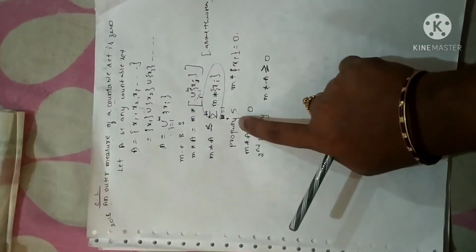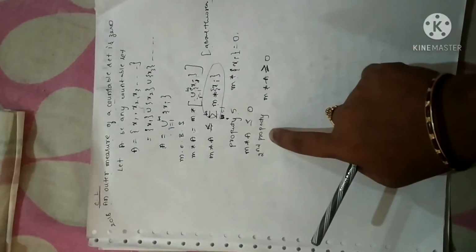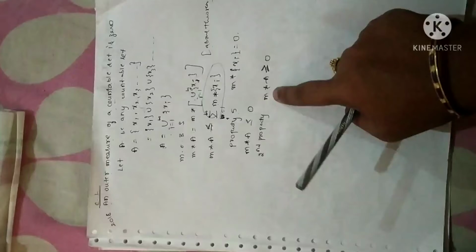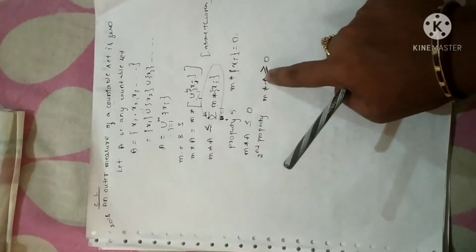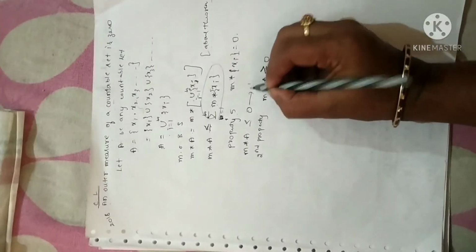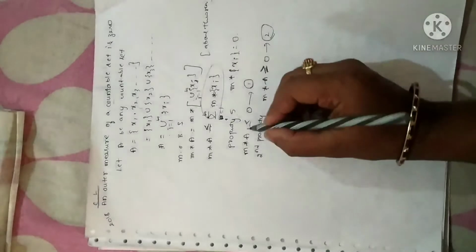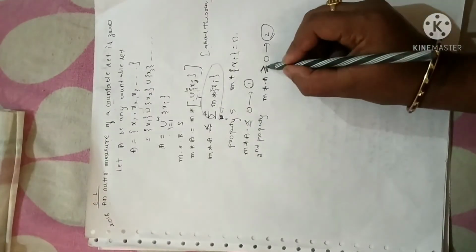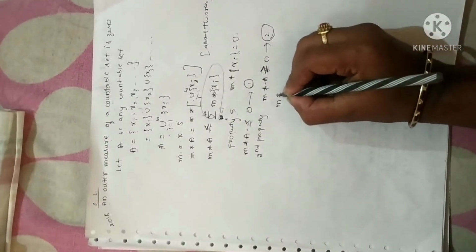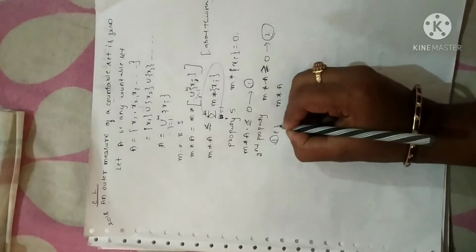Again, from property 2, measure of any open set is positive, positive in the sense greater than or equal to 0. Now look at equations 1 and 2. M star of A is less than or equal to 0. M star of A is greater than or equal to 0. So clearly from 1 and 2, I can say M star of A is equal to 0.